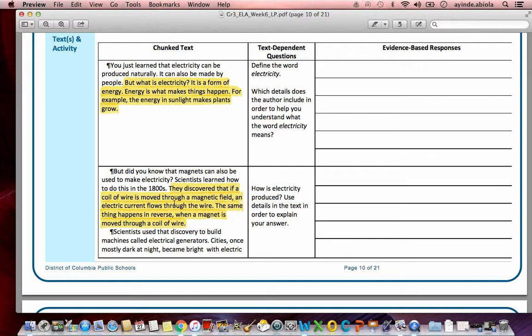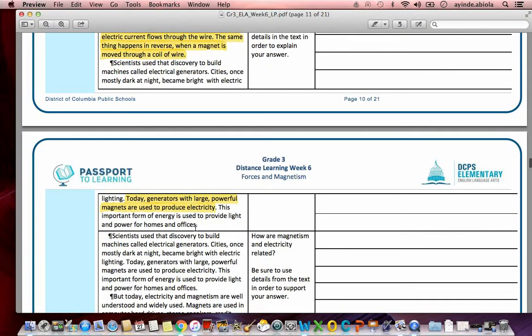They discovered that if a coil wire is moved through a magnetic field, an electric current flows through the wire. The same thing happens in reverse when a magnet is moved through a coil of wire. Scientists used that discovery to build machines called electrical generators. Cities, once mostly dark at night, became bright with electric lighting. Today, generators with large, powerful magnets are used to produce electricity. This important form of energy is used to provide light and power for homes and offices.